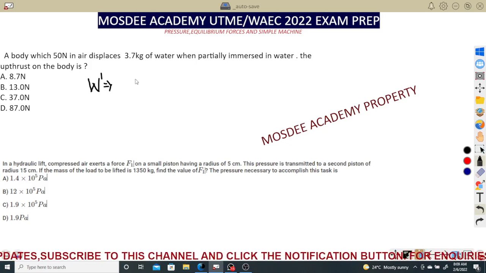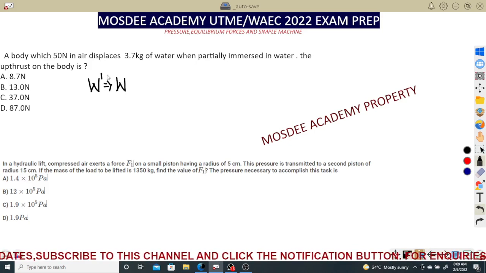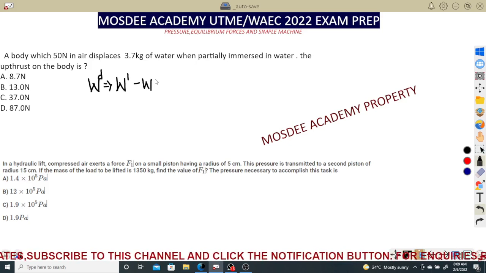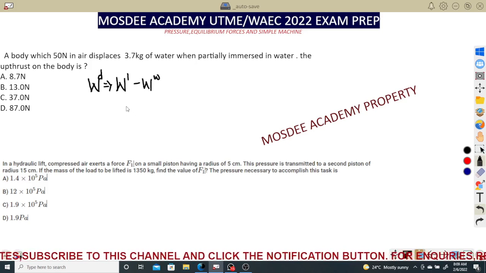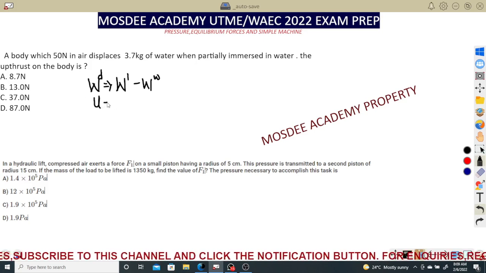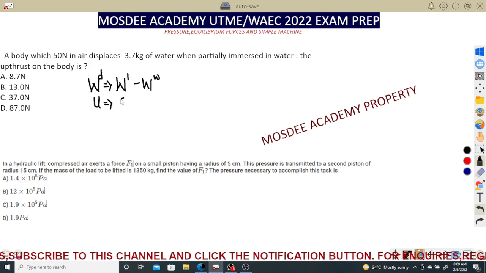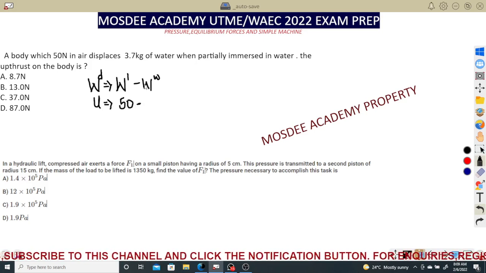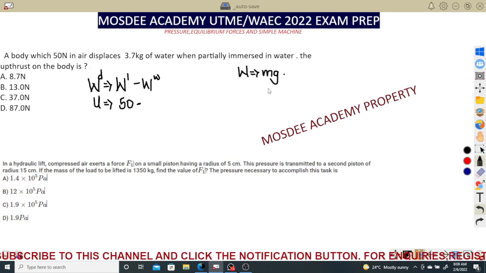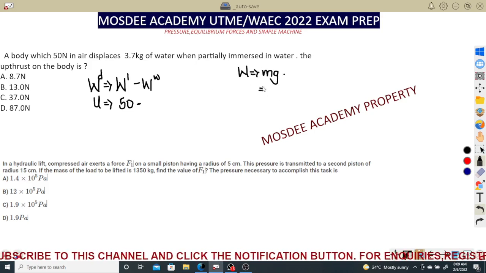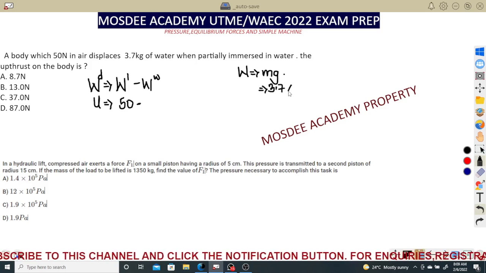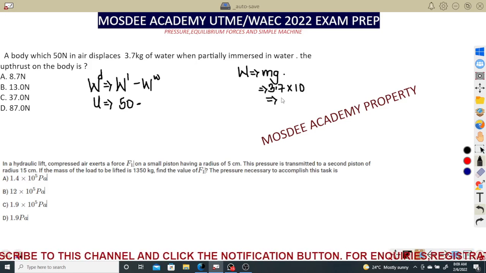So we say the weight of the fluid displaced is always the weight in air minus the weight in water. And that is what we call the upthrust. Weight displaced is called upthrust. So basically, you can say upthrust equals weight in air, 50 Newton, minus weight in water. Weight is mass multiplied by gravity. You and I know gravity is taken to be 10, in most cases, or 9.81. 3.7 multiplied by 10. From here, this is 37.